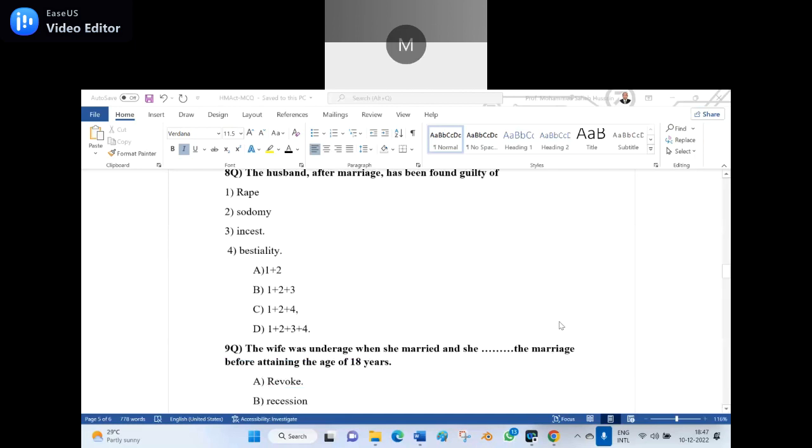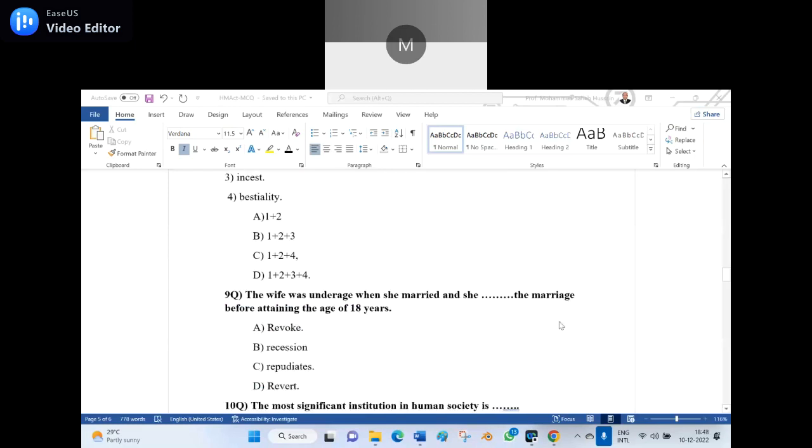Good. Ninth question. Anyone can unmute and read. The wife was underage when she married, and the marriage before attaining the age of 18 years dash. Option A, revoked. B, rescission. C, repudiates. D, revert.